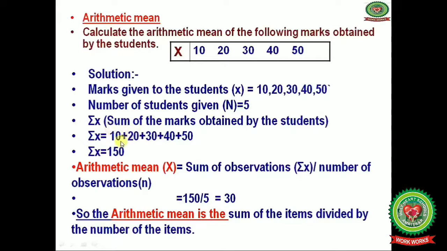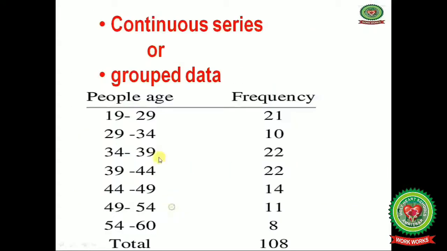Now summation x, it is equals to 10 plus 20 plus 30 plus 40 plus 50, and you will get 150. This is the value of summation x. And now you know the formula now, arithmetic mean, that is summation x divided by n. Summation x is the sum of observations and small n is the number of observations. Now the value of summation x, it is equals to 150, and the number of observations, that is 5. After doing the calculation you will get 30. So the arithmetic mean is the sum of the items divided by the number of the items.